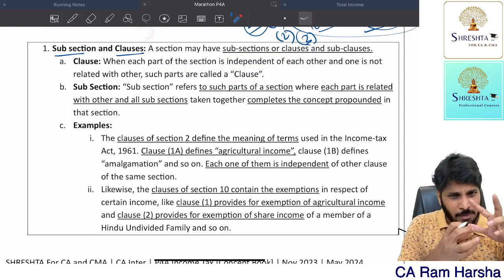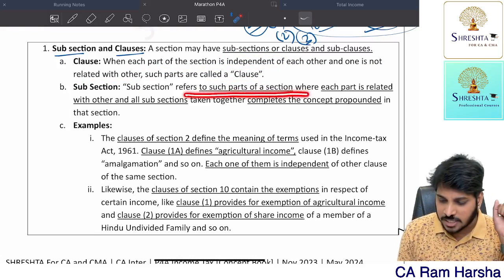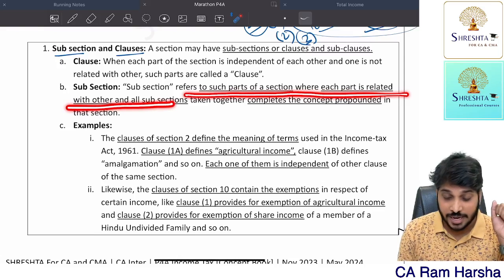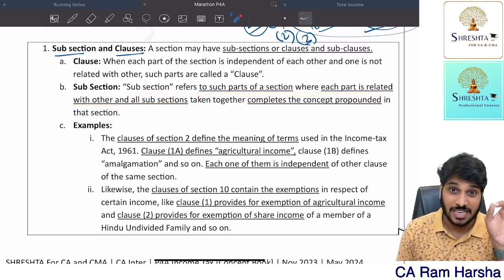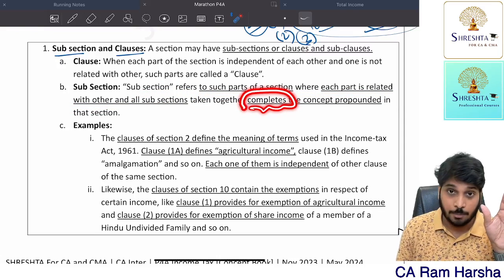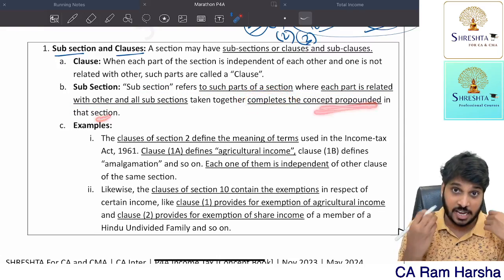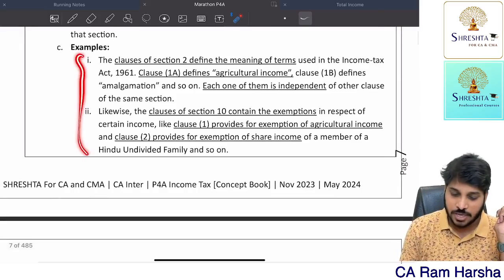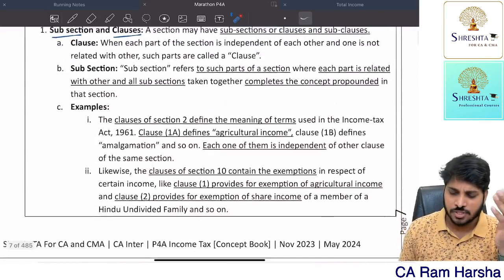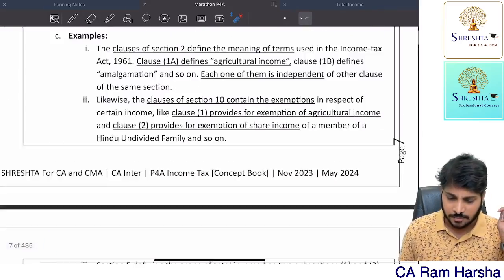If within a section multiple parts are there and all the parts are interrelated, then they are all treated as subsections. You read all the complete subsections to understand the entire section. So I gave certain examples, they have given different examples. Then